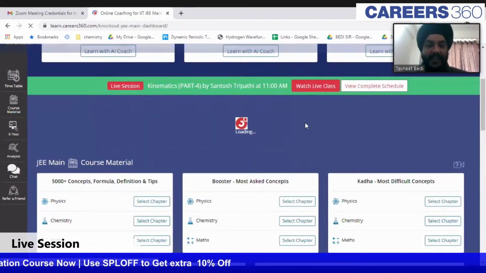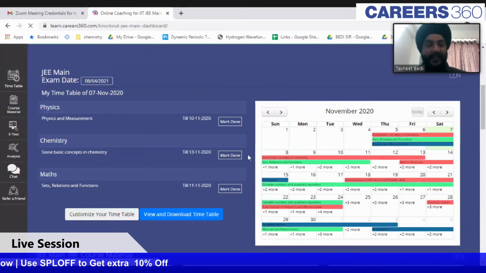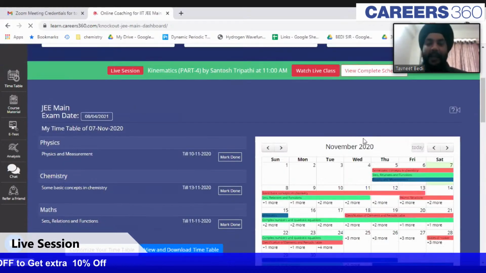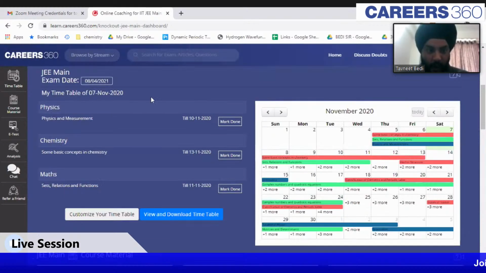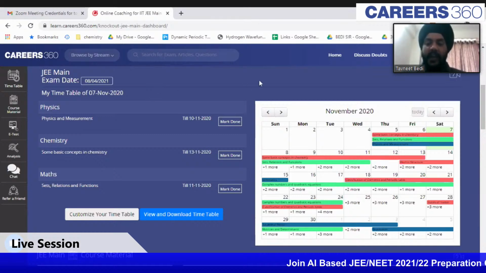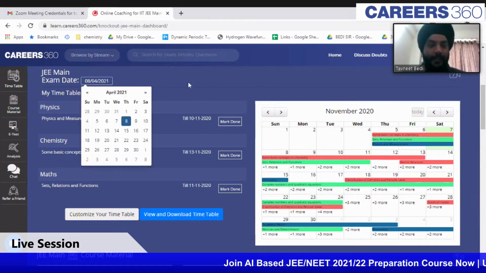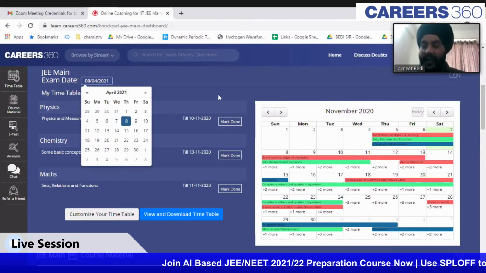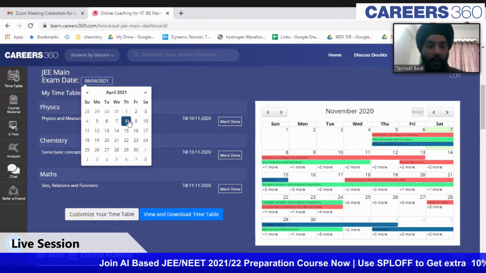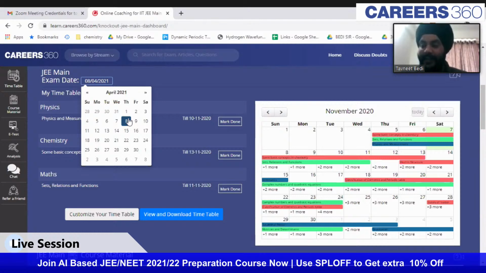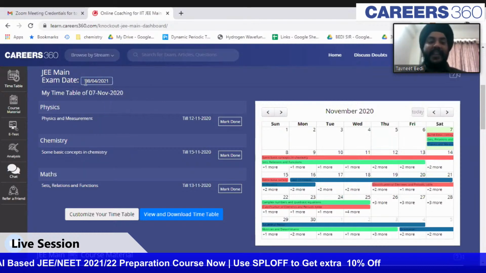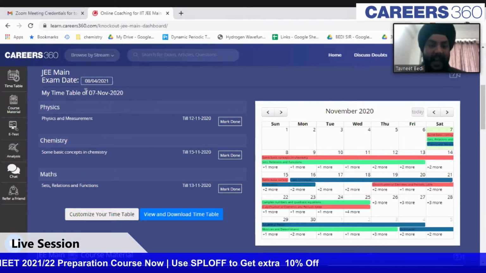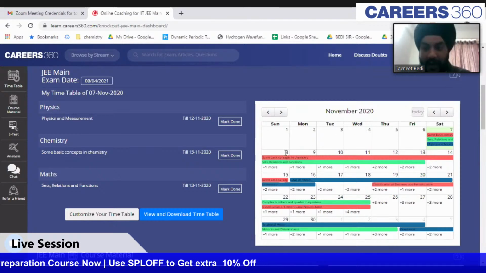Next there is this course material which is available. Sorry, next there is this timetable. So this timetable is one of the most important things which a student needs in order to study. You can just simply set an exam date, that you are having your exam in April 2021, let's say, for your JEE Main examination. Then it will give you a timetable.